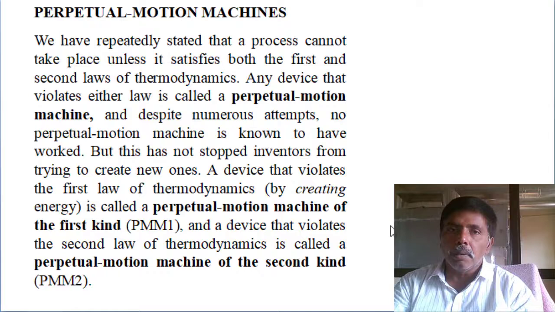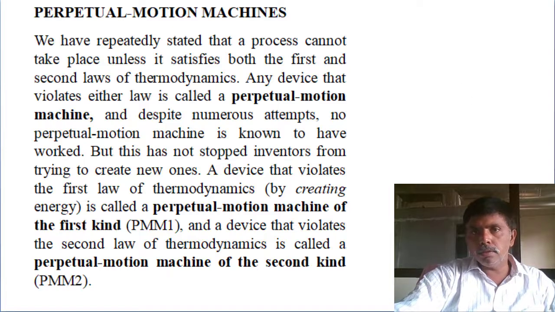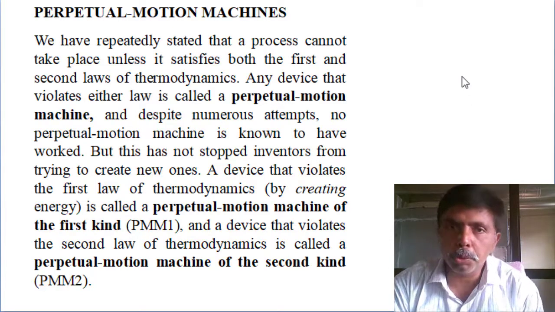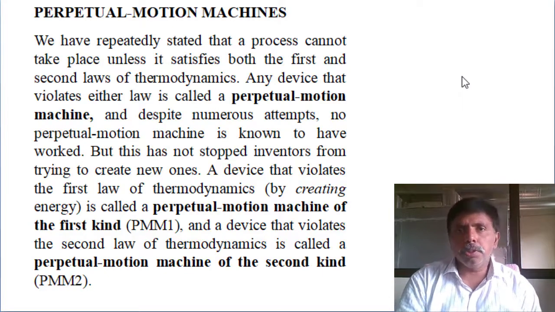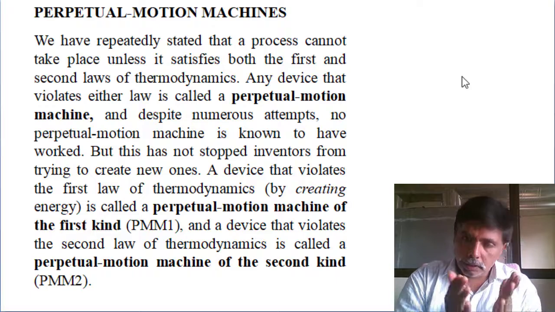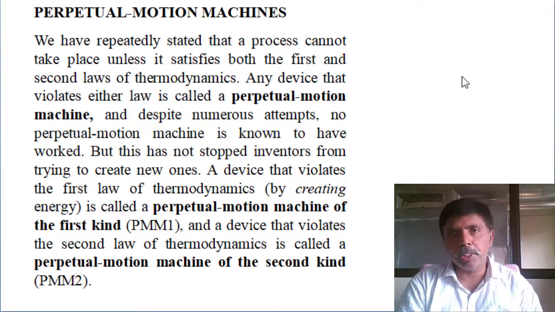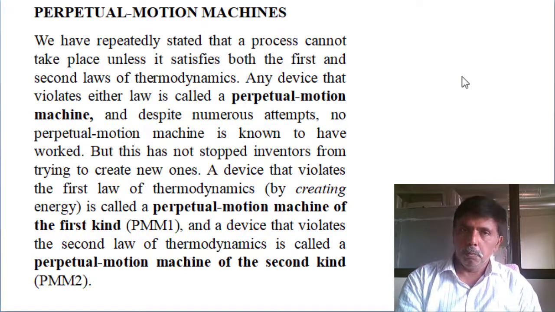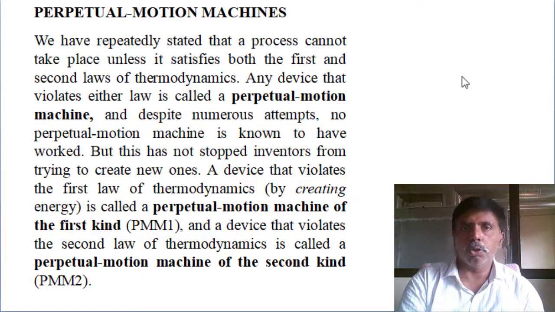Next we will move to the perpetual motion machine of first kind. What does a perpetual motion machine mean? Directly or indirectly, it is a violation of the first law of thermodynamics. Because I already mentioned, the first law of thermodynamics is a statement, and only one experimental evidence is available, that is Joule's experiment.